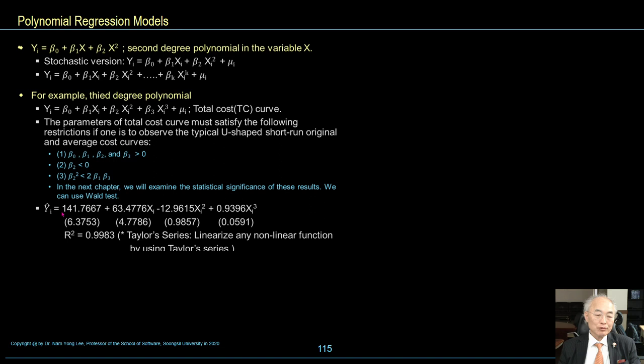yi is equal to 141 plus 63xi minus 12xi square plus 0.9x cubic. R square is 0.9983. Taylor series can linearize any non-linear function. You'd better refer to a mathematical book regarding Taylor series.